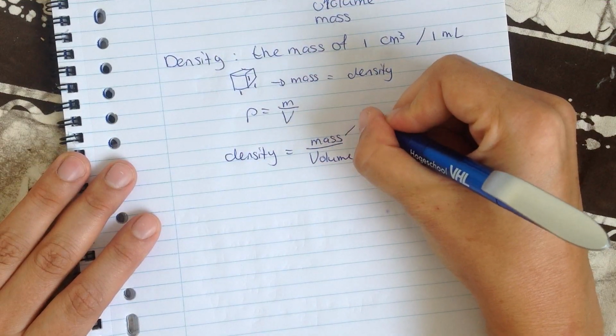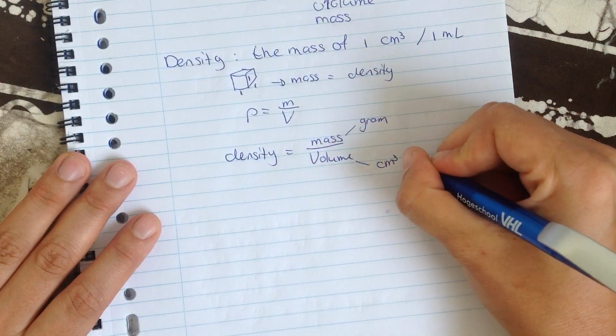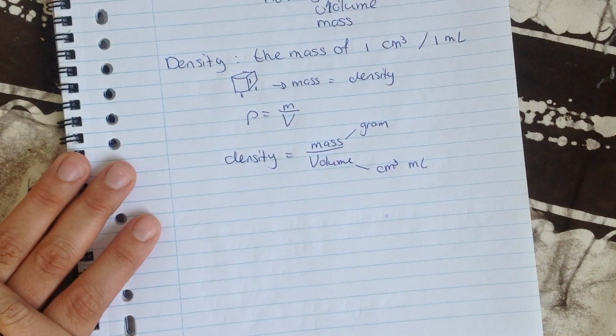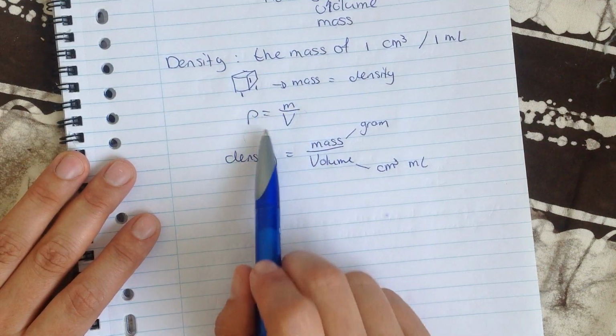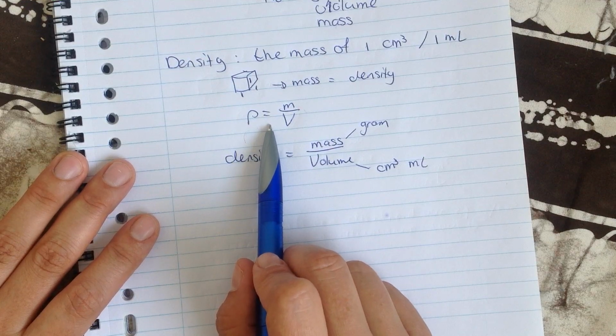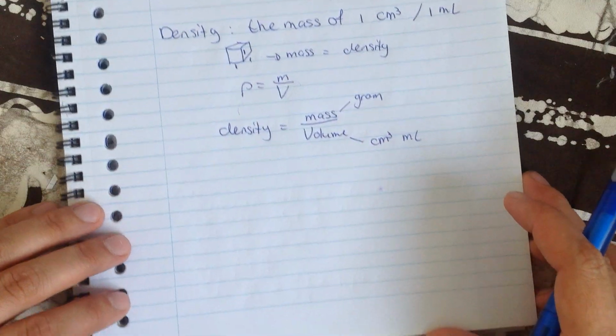Mass is in grams, volume is in cubic centimeter or milliliter. Those are the same, so it doesn't really matter. This formula you should remember. It won't be on your test, so it might be a good idea to print it in your head and not forget it.